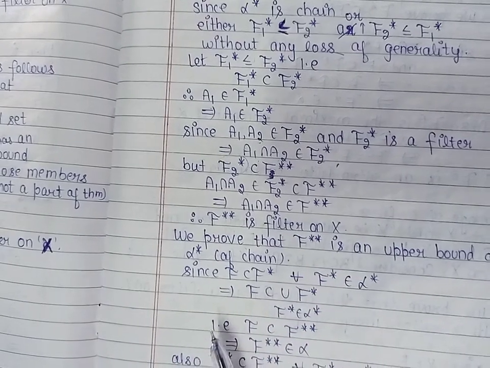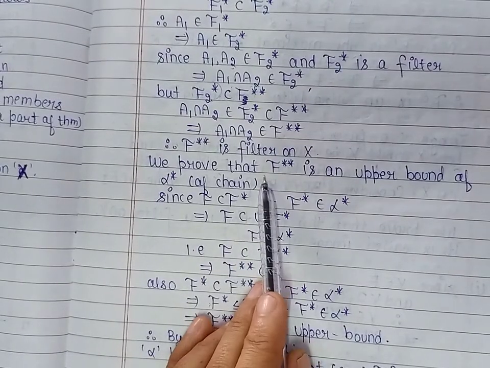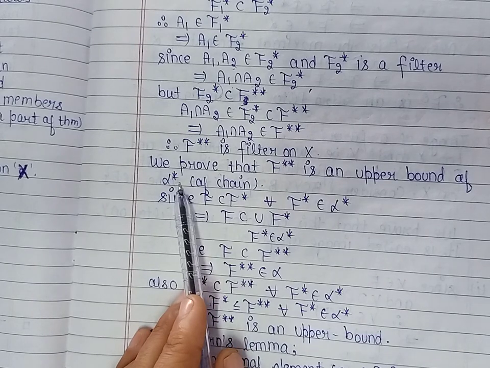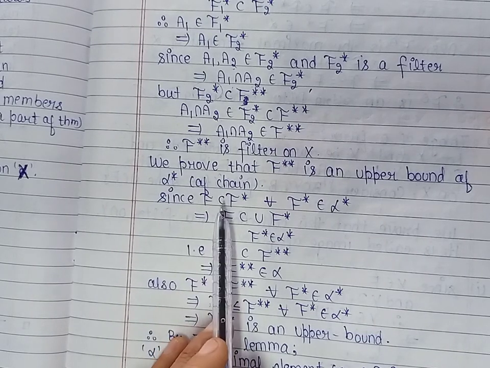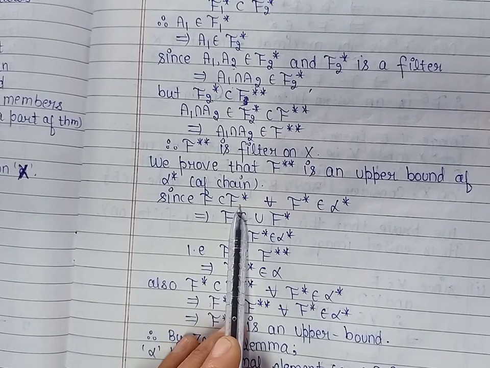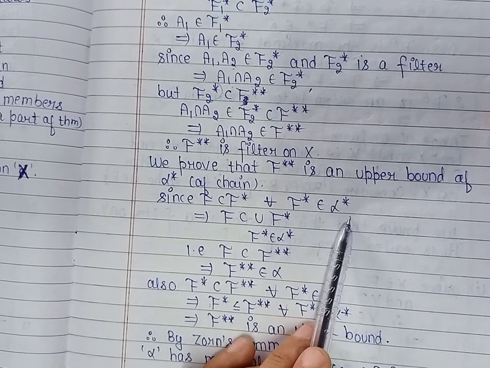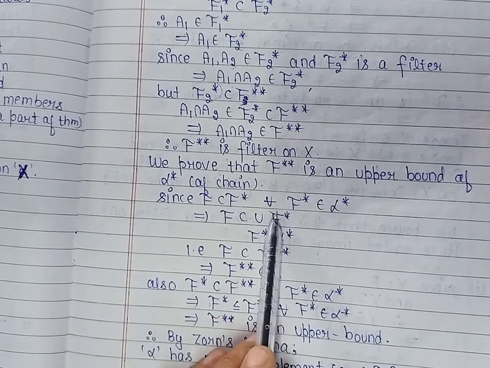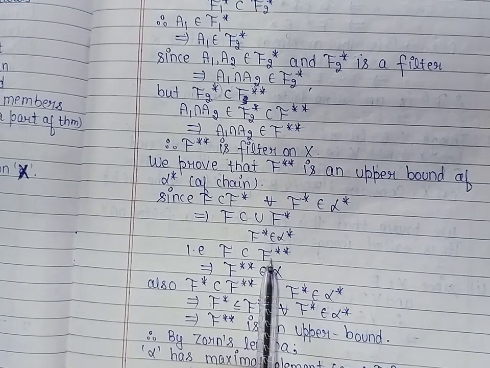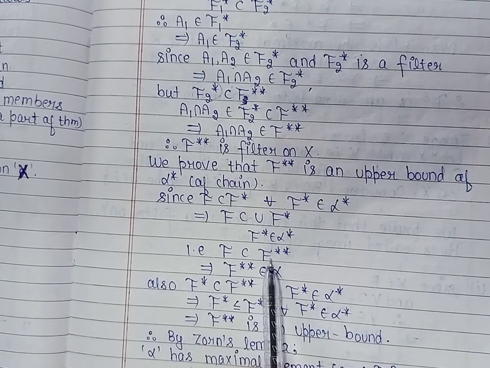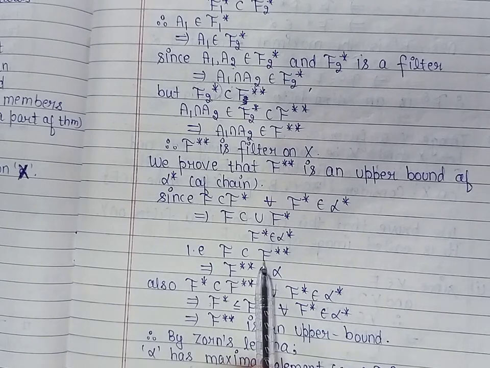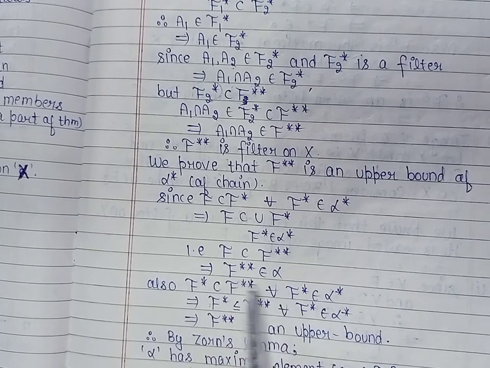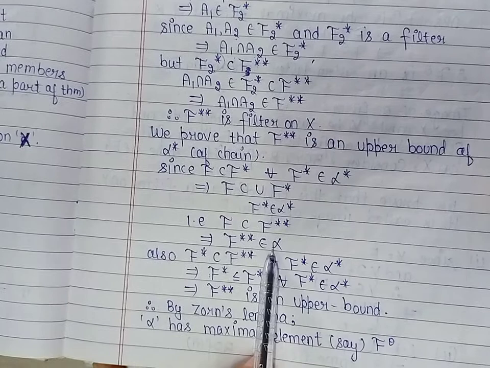Now we claim that f double star is an upper bound for the chain alpha star. Now, because f is contained in f star for every f star belonging to alpha star, f will be contained in their union also. It means f is contained in f double star, and all those filters which contain f belong to alpha, and therefore f double star belongs to alpha.